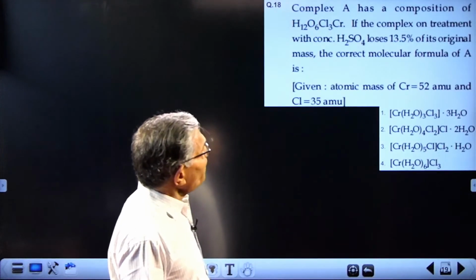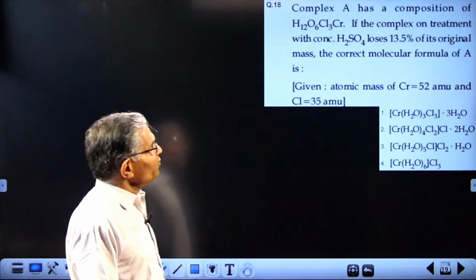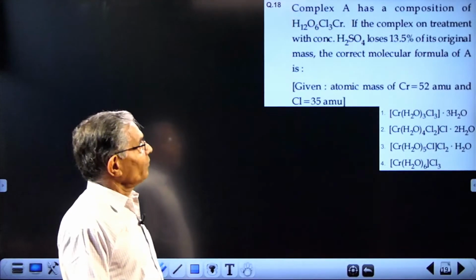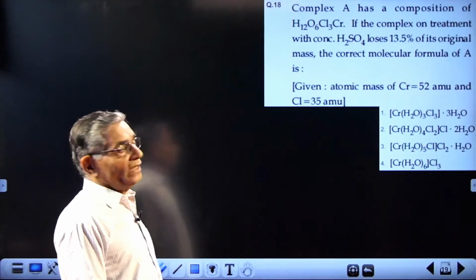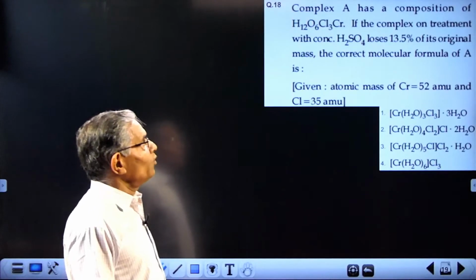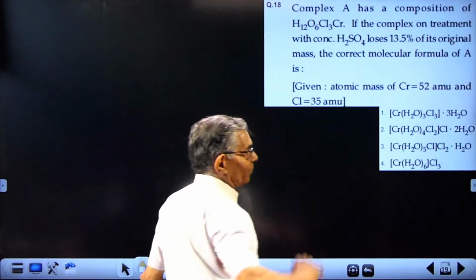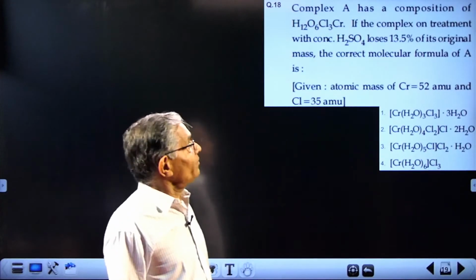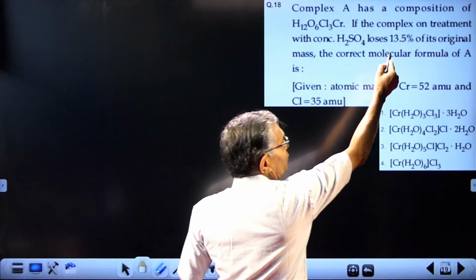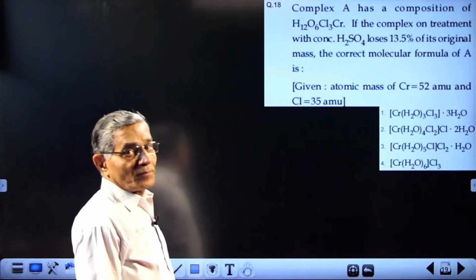80. Complex A has a composition H12O6Cl3Cr. Actually, H12O6 is 6 molecules of water. Cl3 will be, as usual, the counter ion. So you can represent the compound in several ways. The question is, which one is the correct answer? The only clue given is, on heating, this molecule loses 13.5% of the original mass.